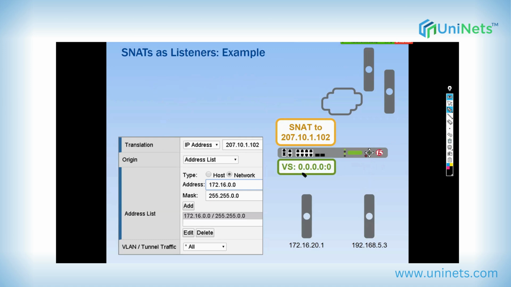Okay, so here we have a wildcard virtual server which is listening for all the IPs, and at the same time we also have an SNAT to translate addresses to 207.10.1.102. But what sources are we translating? Only this range, the 172.16.0.0/16 range.